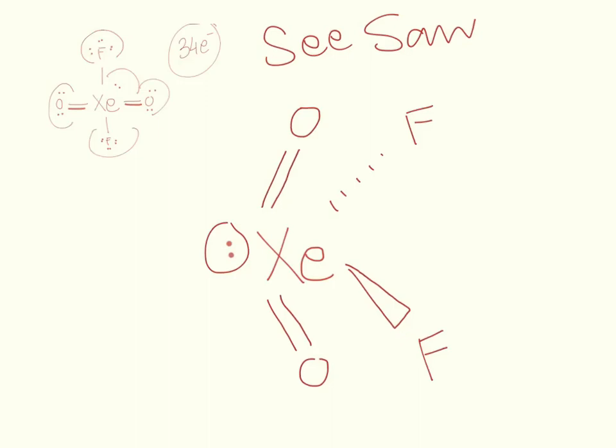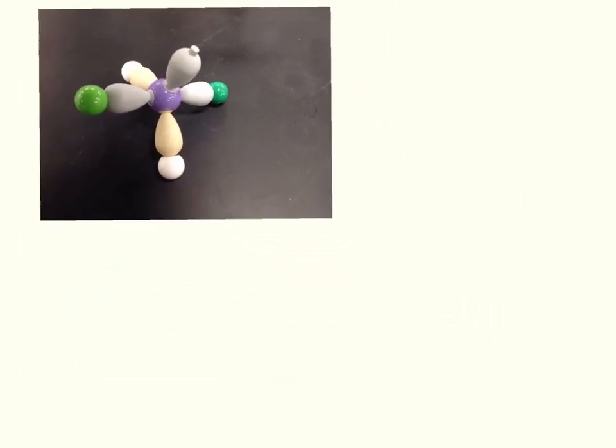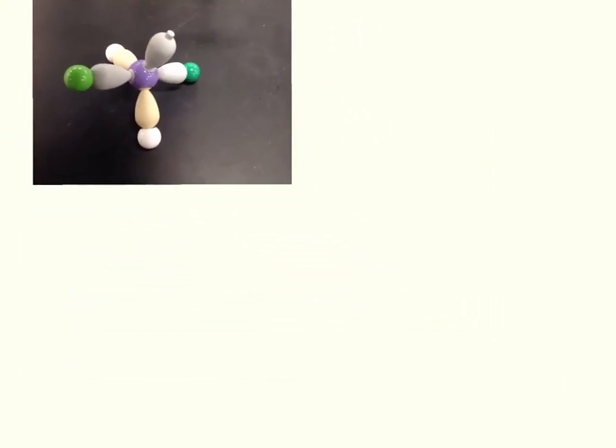So a 3D model, which I am about to show you right now. In this 3D model, we have it looking like this. Let me pull up another Lewis dot diagram so we can compare both of them.